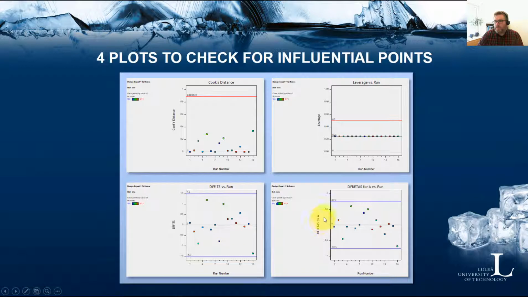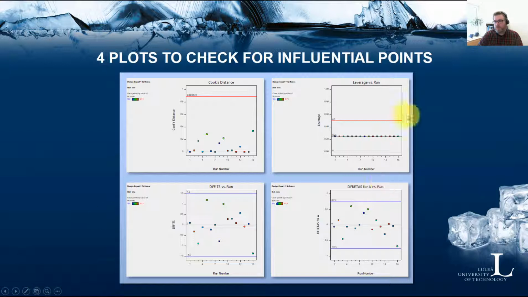And then you have DF betas. This statistic is calculated for each coefficient at each run. You can change which beta coefficient is checked in this plot.